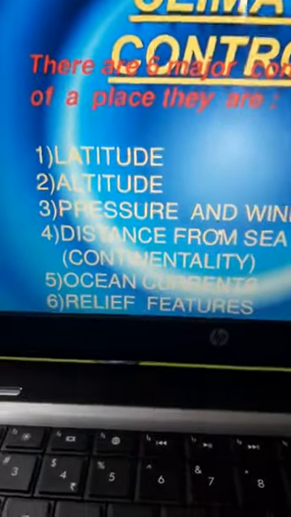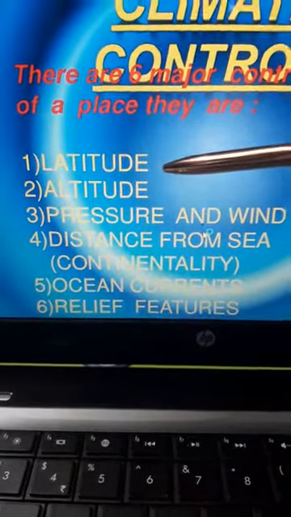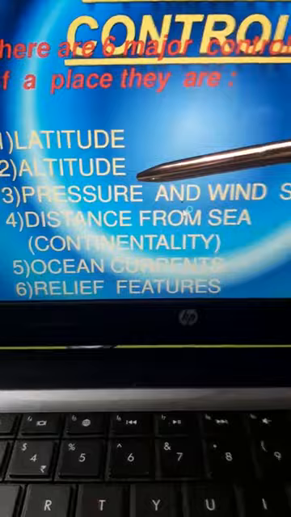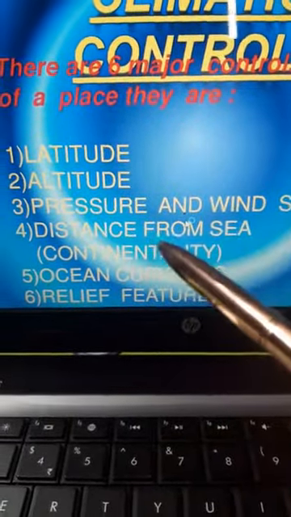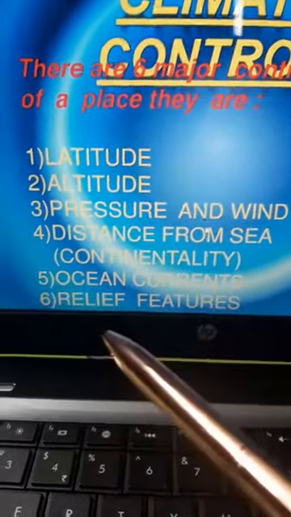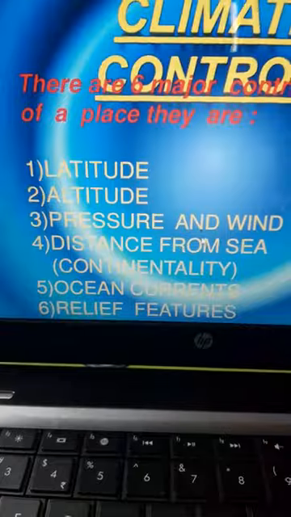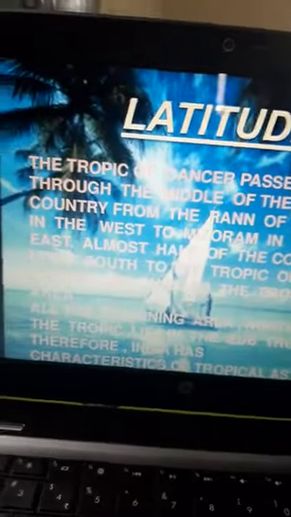Welcome back, dear students. So, these are six major controls of climate. Number one, latitude. Number two, altitude. Number three, pressure and winds. Then, number four, distance from the sea. Number five, ocean currents. And number six, relief features. Now, we'll come to number one, which is the latitude.